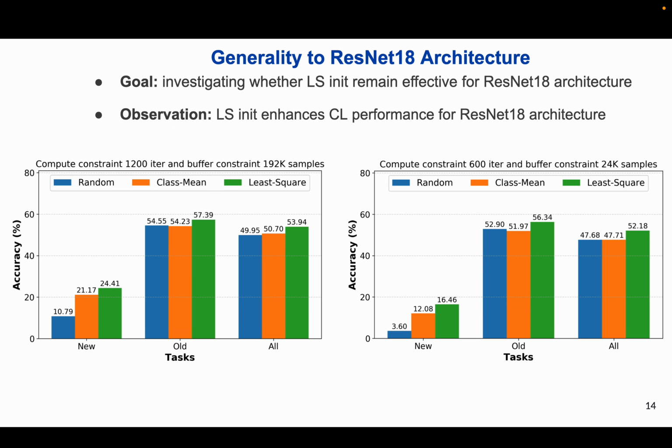While our main experiments used ConvNeXt architecture for its modern design and strong performance, we also evaluated ResNet 18. Using a frozen backbone setup, we incrementally train an ImageNet 1K pre-trained ResNet 18 model on 5 class incremental learning tasks from Places 365 standard dataset. Across all criteria, least square again outperforms random and class mean baselines, confirming its effectiveness across architectures.